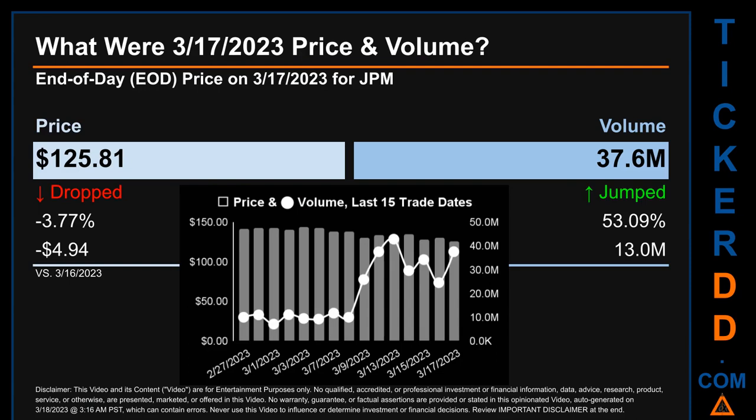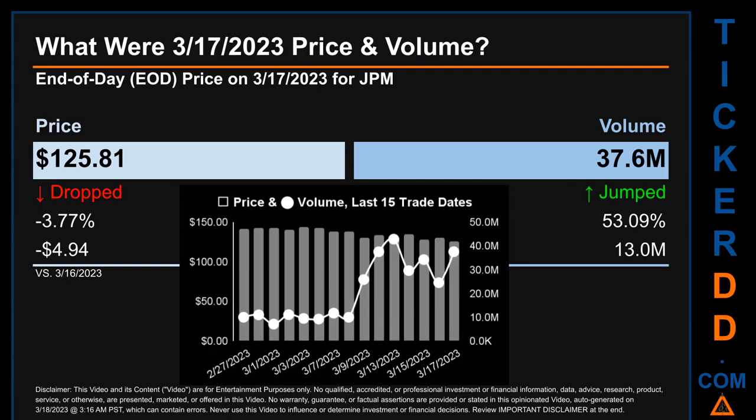What was end-of-day price and volume for JPM? On Friday, March 17, 2023, JPM had an end-of-day price of $125.81 and volume of about 37.6 million. Compared to the previous trading day, the price dropped 3.77%, losing $4.94, while volume jumped 53.09%, increasing about 13 million.